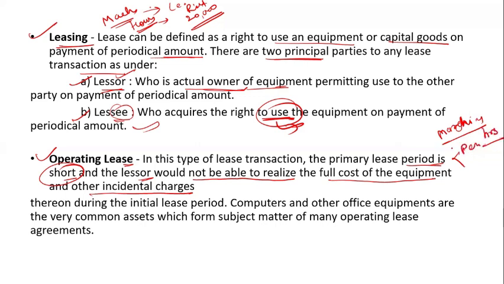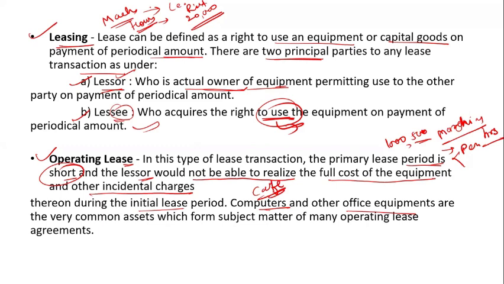Suppose the per hour charge is 1,000 rupees, or you can say 500 rupees. So this is an operating lease. You are using it for a short period, so it is an operating lease. The example I have is the computer in a cafe. In the cafe, you pay per hour when you go there